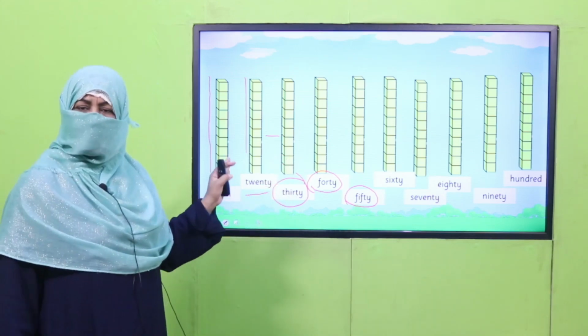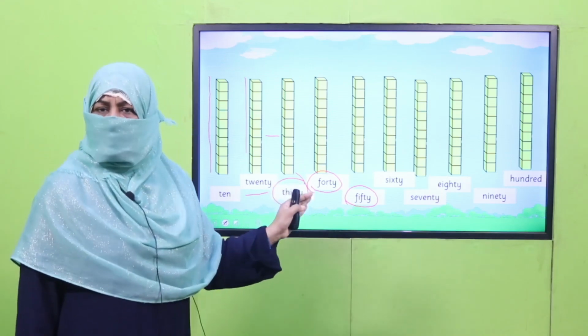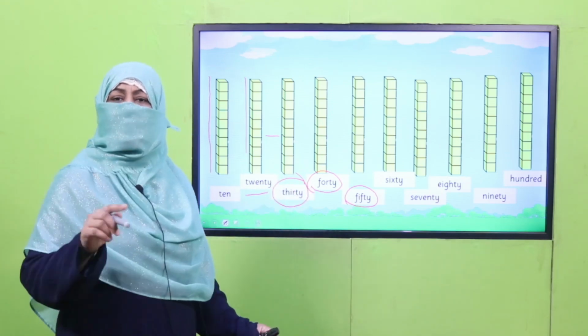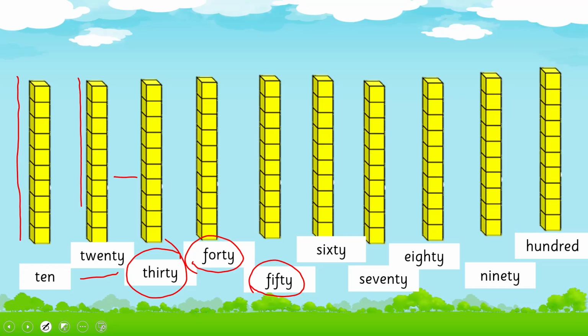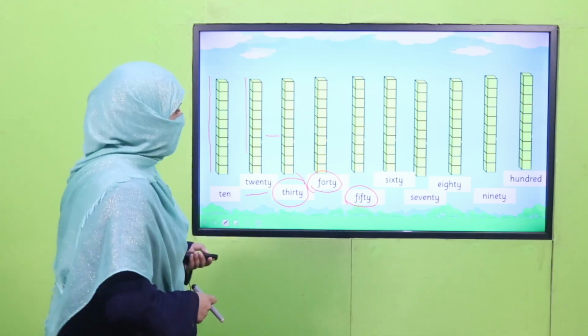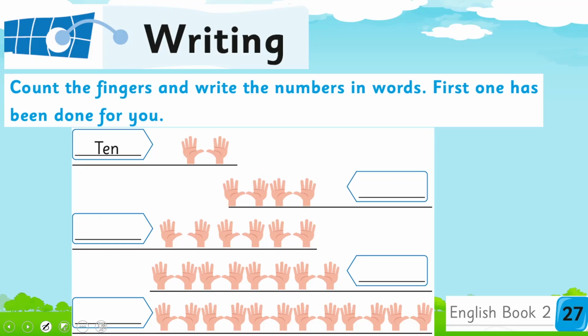Now again teachers, pause the video and ask the students. First they can look at the board, they can say it, they can spell it, and then they will write in their notebook. Okay, now pause the video and write numbers in words in your notebook. Yes, my dear students, are you done with it? Good job. So we are going to practice from your book on page number 27.